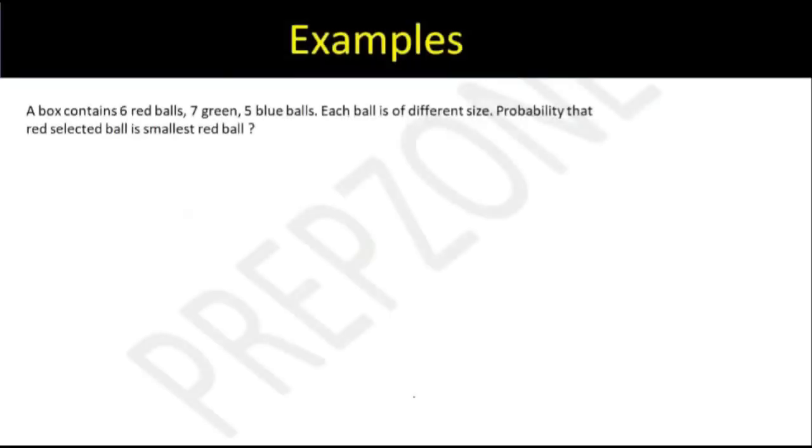So try this question once. A box contains 6 red balls, 7 green and 5 blue. Each ball is of different size. What is the probability that the red selected ball is the smallest red ball? So probability, given I have drawn a red ball, what is the probability that this is the smallest?